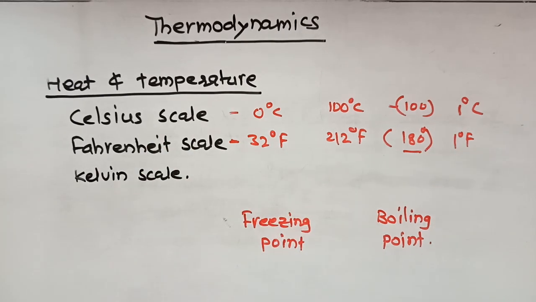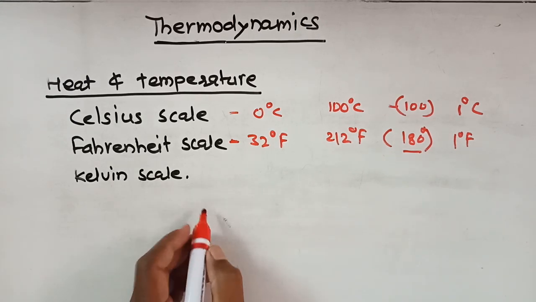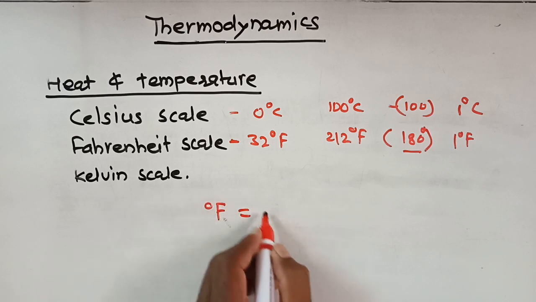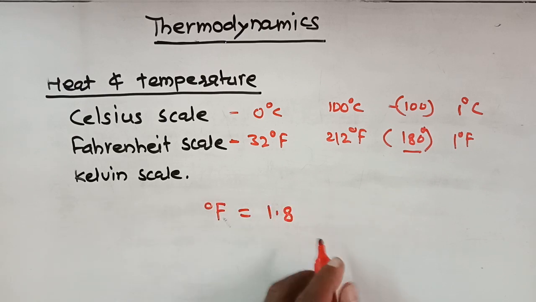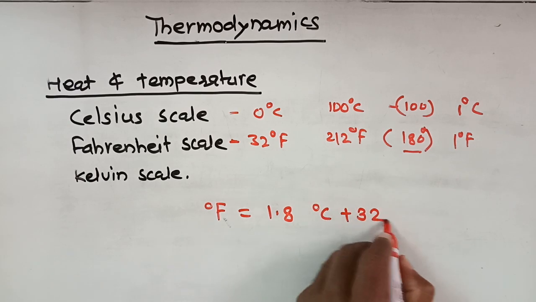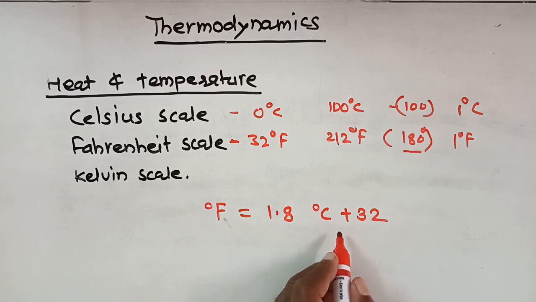The relation between the Celsius scale and the Fahrenheit scale is: degree Fahrenheit is equal to 1.8 times degree Celsius plus 32. If one knows the temperature in degrees Celsius, then with the help of this formula, he can convert that temperature into degrees Fahrenheit.